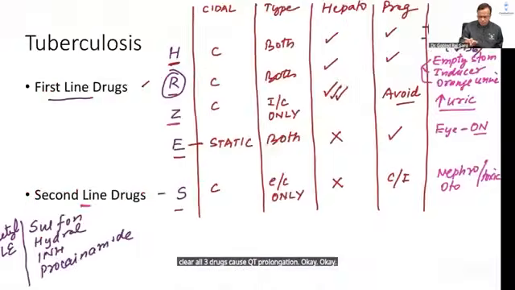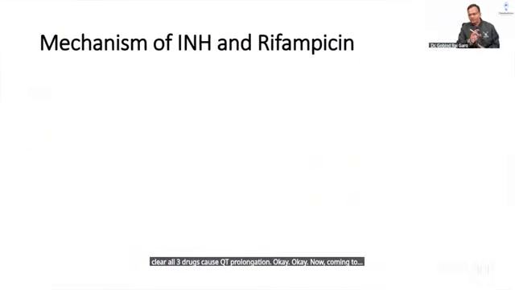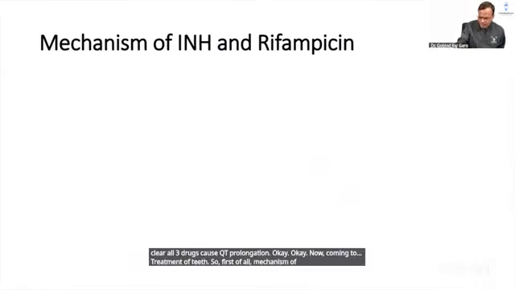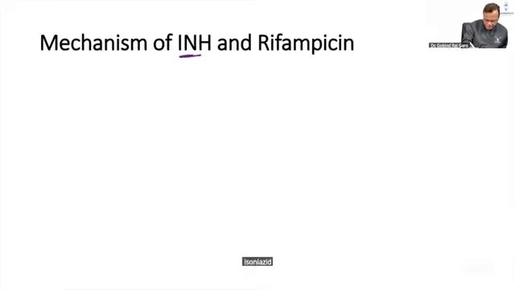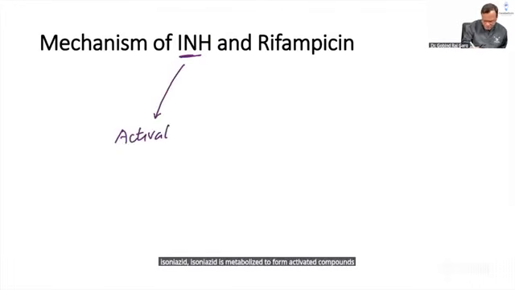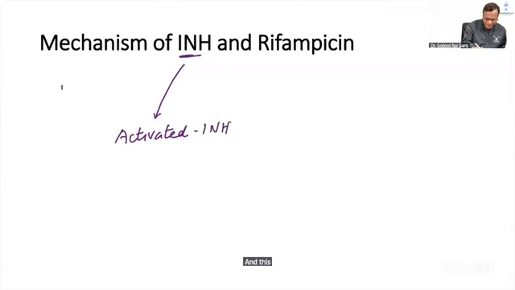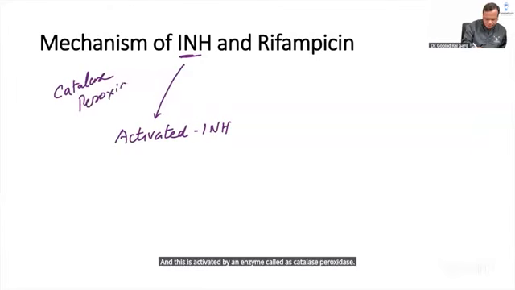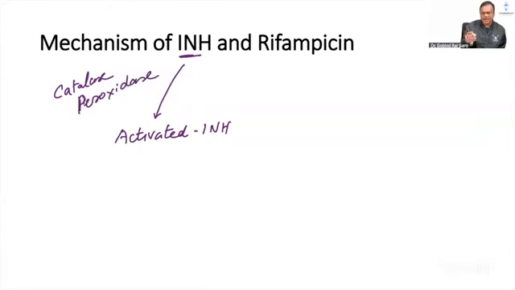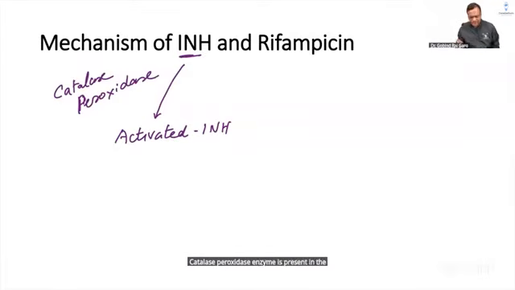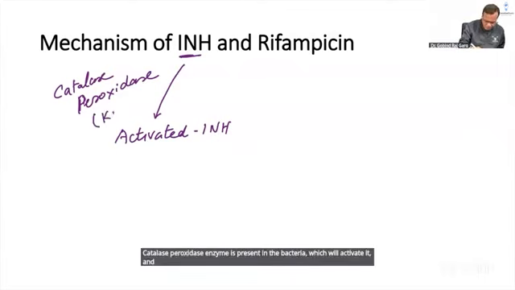Now coming to treatment of TB. First of all, the mechanism of isoniazid and rifampicin. Isoniazid is inactive, so first of all it is activated by an enzyme called catalase peroxidase, which is present in the bacteria, and the gene which forms this enzyme is KatG.